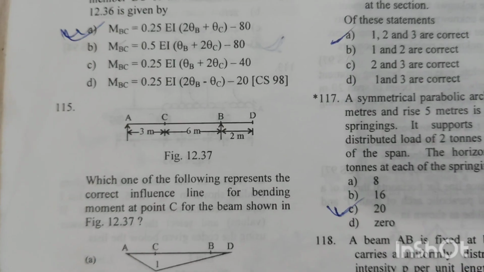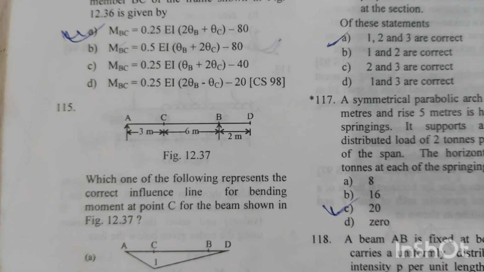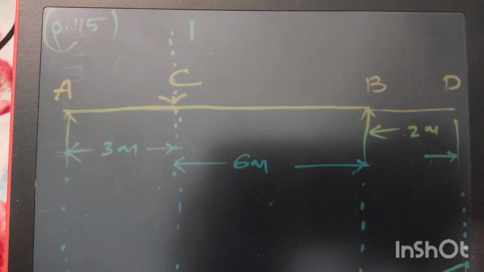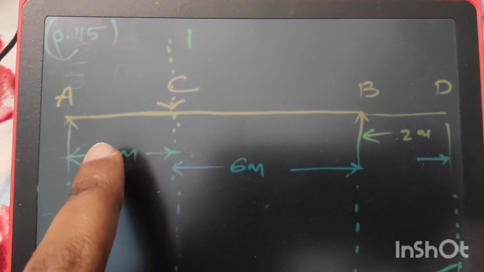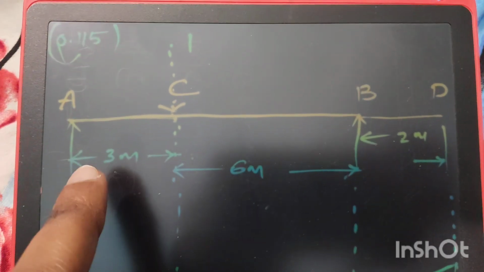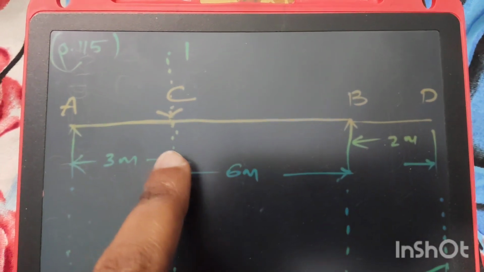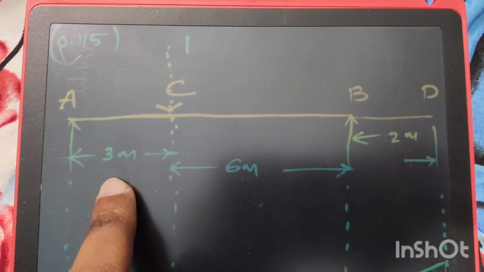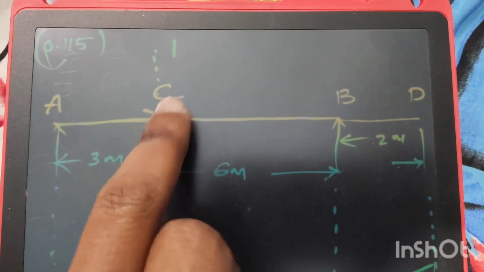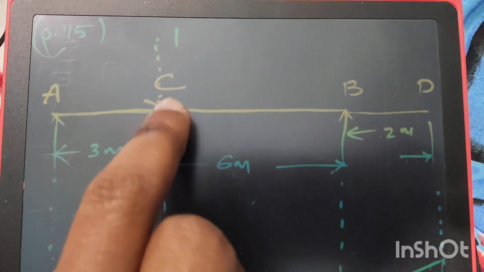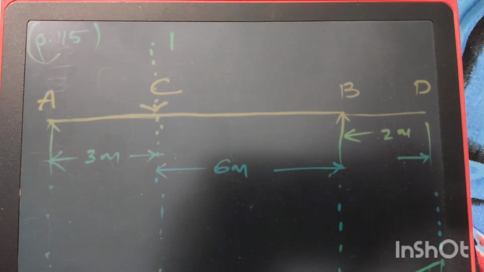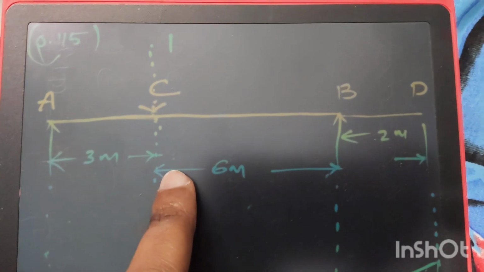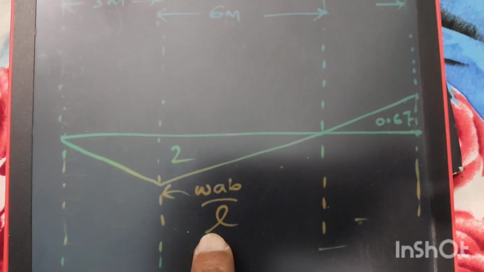Question number 115. Which one of the following represents the correct influence line for bending moment at point C for the beam shown in the figure 12.37? This is an overhanging beam with overhang span BD, simply supported at ends A and B. Say at a point C, a unit load is acting at a distance 3 meter from A and 6 meter from B. The bending moment at point C will be WAB by L, where W is 1 unit, A is 3 meter, B is 6 meter, and L is 9 meter. So the bending moment value at point C will be 2 unit.